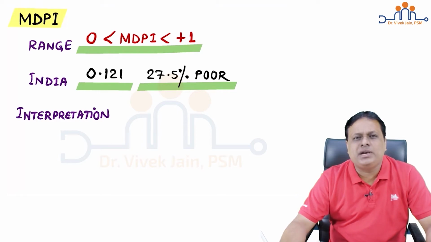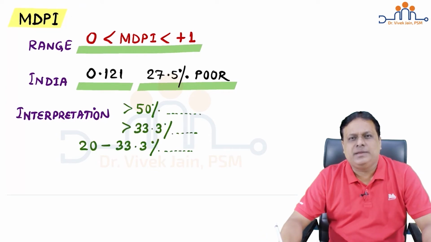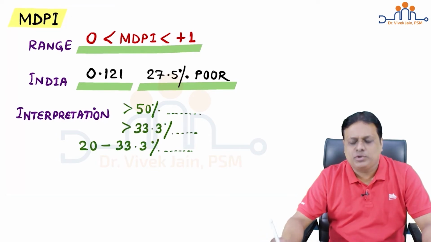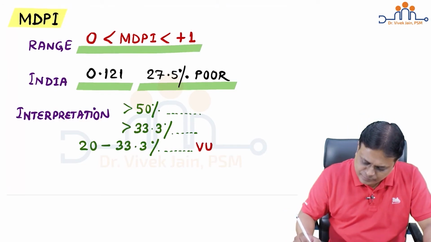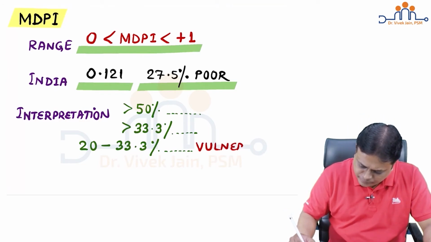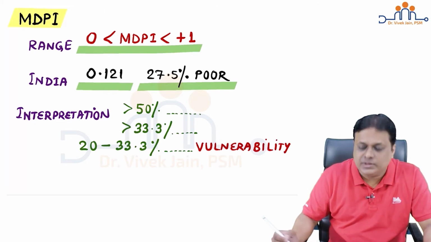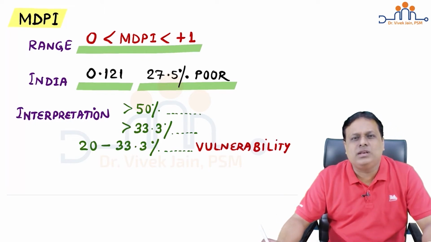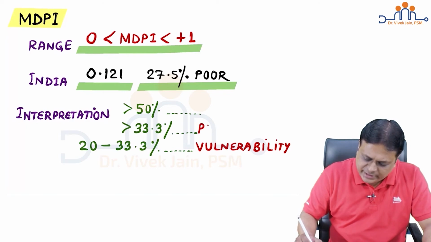How do you interpret MDPI? If MDPI deprivation is 20 to 33.3%, this is interpreted as vulnerable to poverty. But if this is more than 33.33%, it indicates poverty.